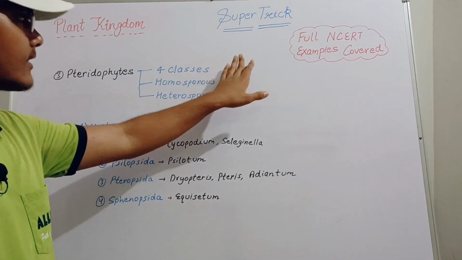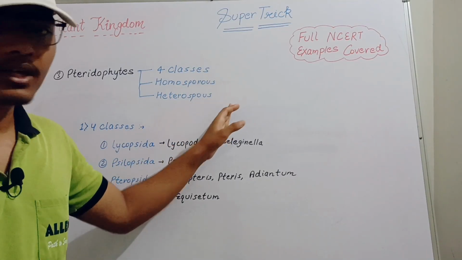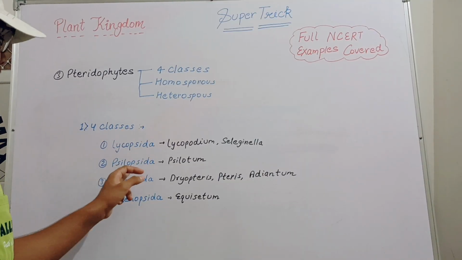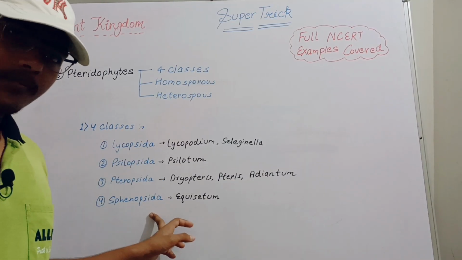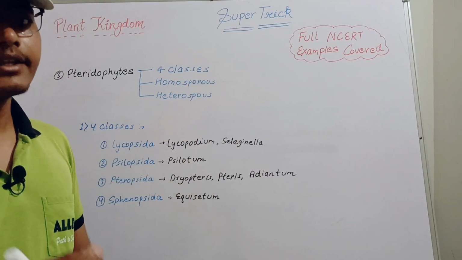Pteridophytes are classified into 4 classes, and there are also 2 types: homosporous pteridophytes and heterosporous pteridophytes. Now let's move further. First of all, we will cover the 4 classes. The 4 classes are Lycopsida, Xylopsida, Pteropsida and Sphenopsida. Now, using some tricks, we will complete these examples which are written in our NCERT book.